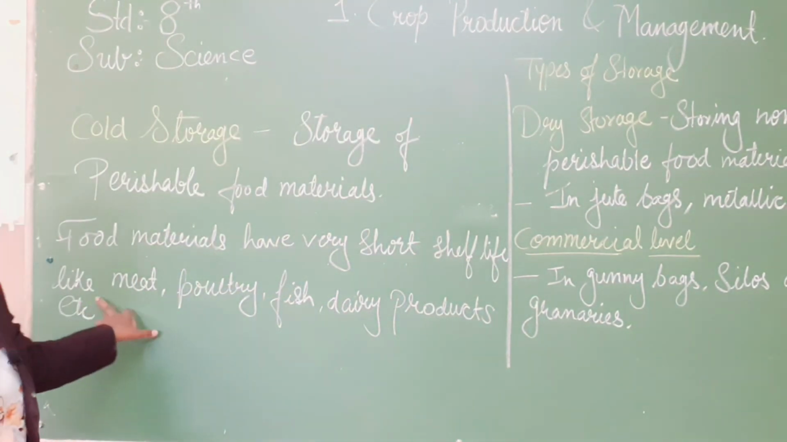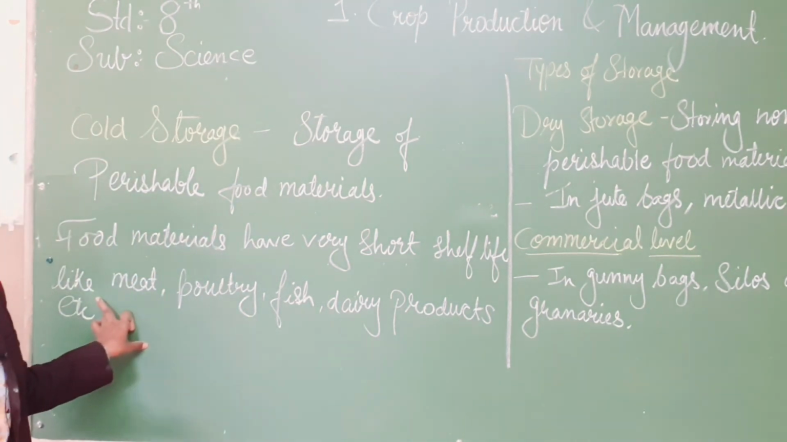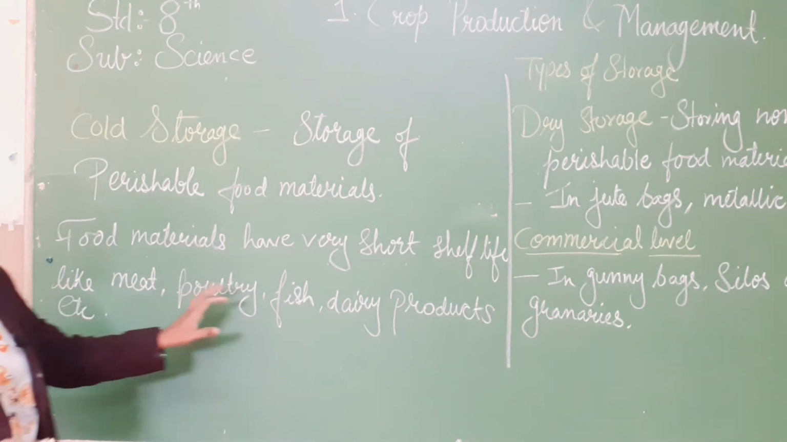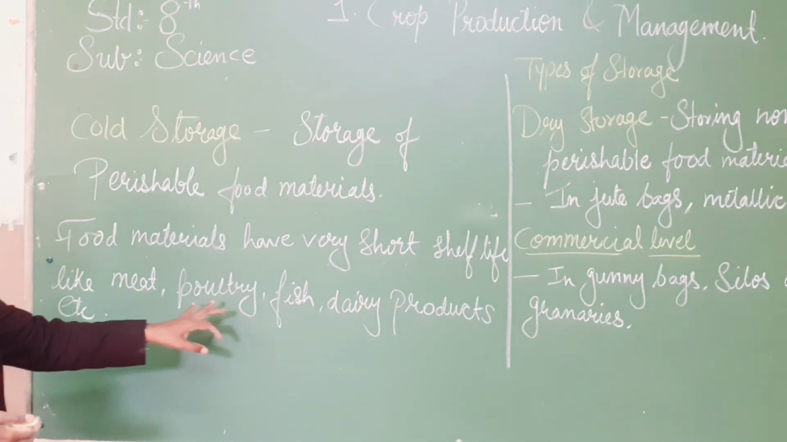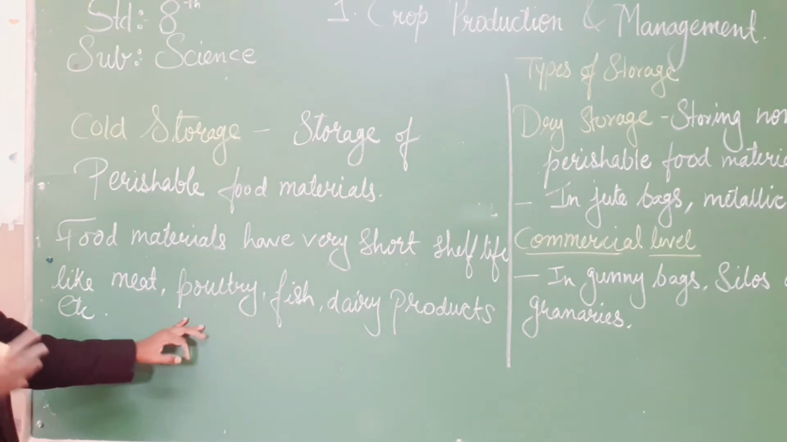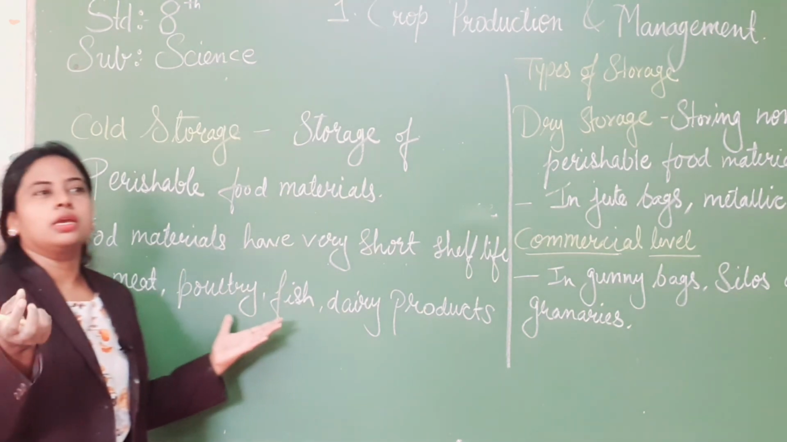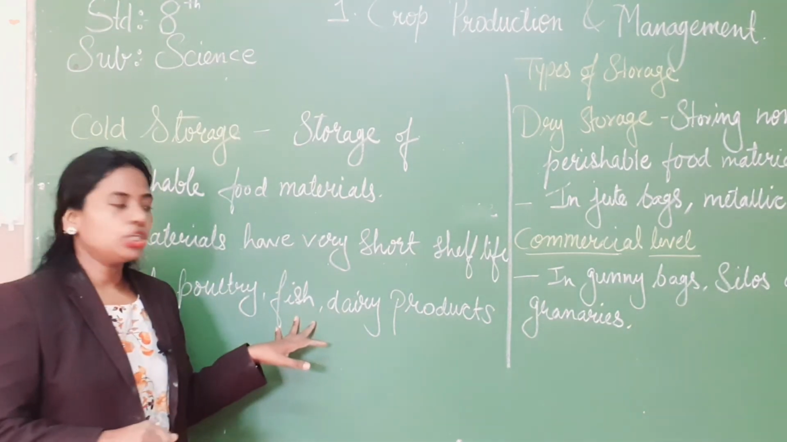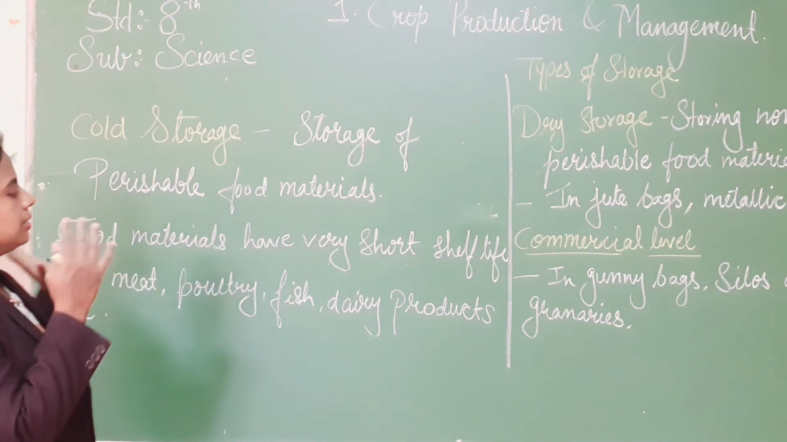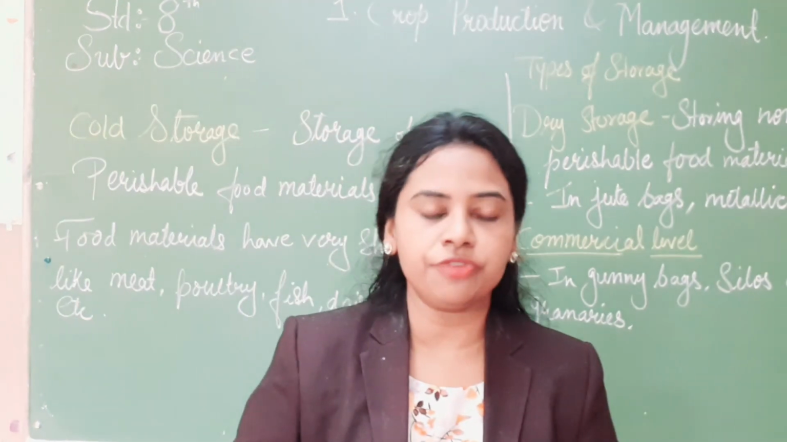Food material like meat cannot be stored in dry storage, or at room temperature. It must be stored in cold storage. Poultry products, meaning whatever things we get from chickens, and meat, eggs, fish, dairy products, cheese, milk, bread, are all stored under cold storage. So we have done everything here.